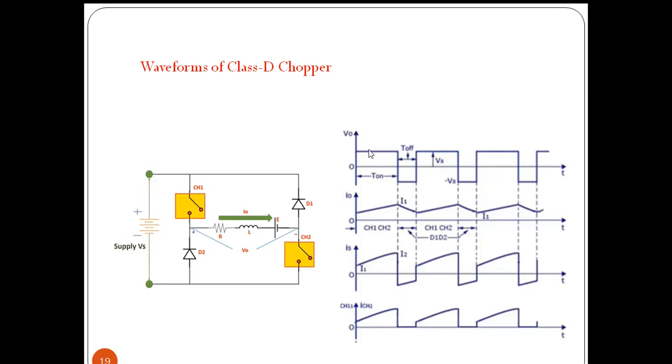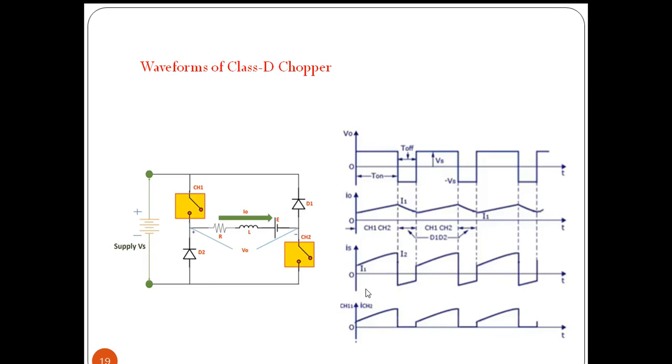So these are the waveforms of class D chopper. Whenever the choppers are on, the current through the load will increase, and whenever the choppers are off, current through the load will decrease.